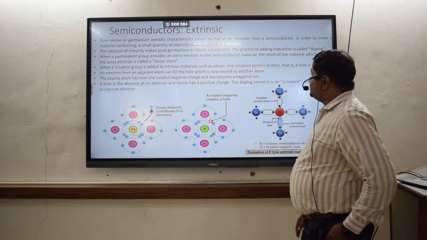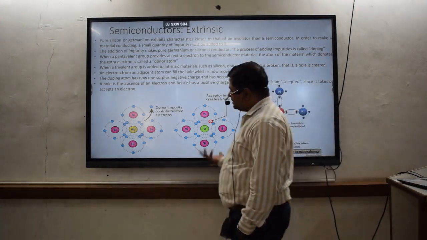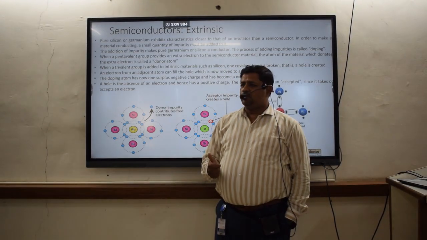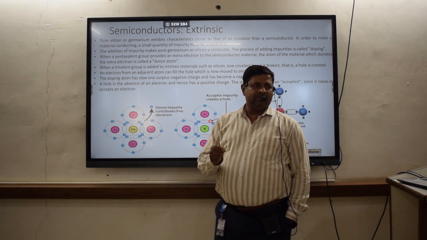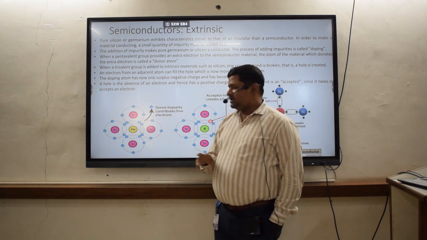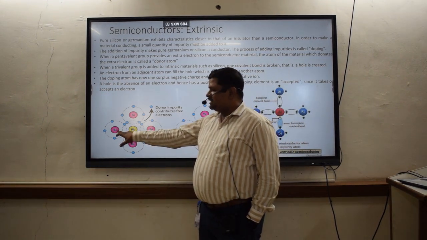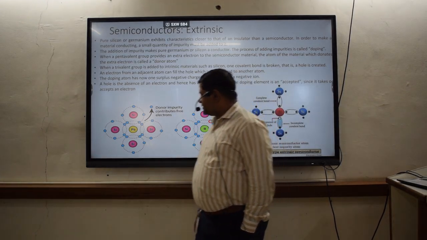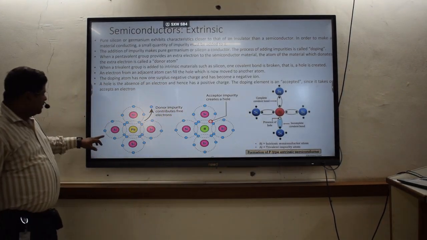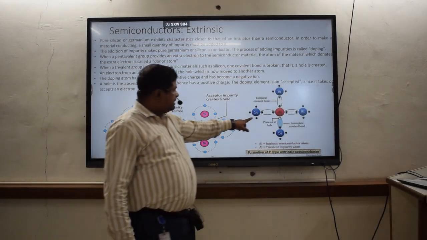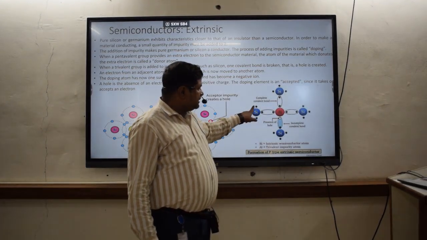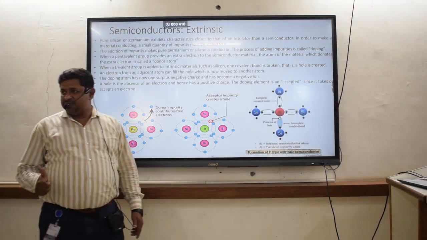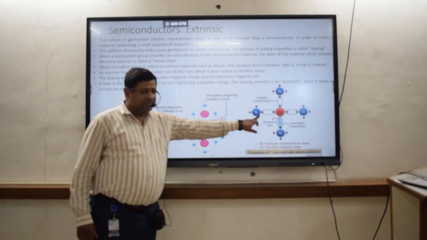And the next one is now extrinsic. Quite obviously, the atoms which are present in the semiconductor, there will be more than one. You can see that lead is there and silicon is there. And this extra electron is also present, because you can see here silicon, as we have seen in the previous one, has 4 valency. Valency is the number of free electrons in the outer cell, that term is called valency. So in silicon there are 4 valence electrons.